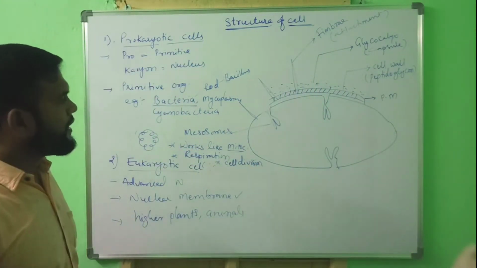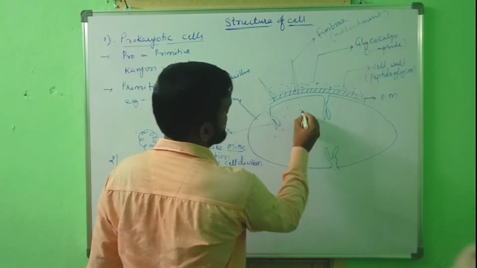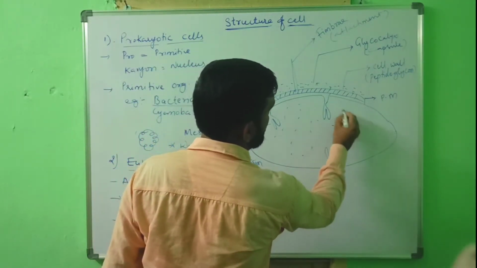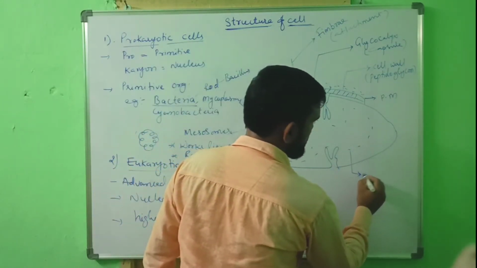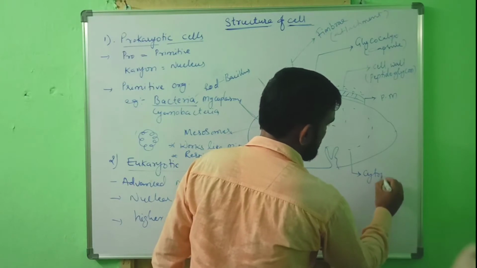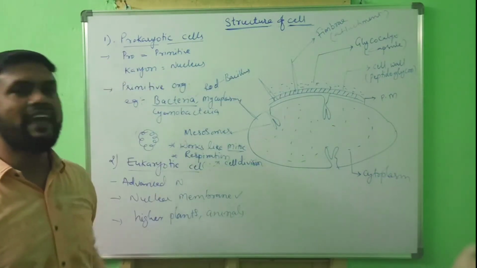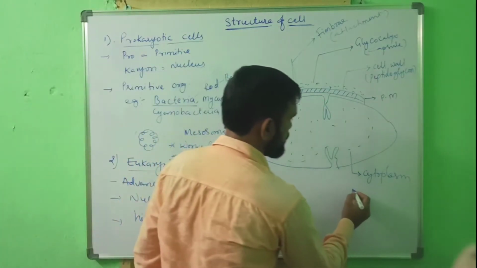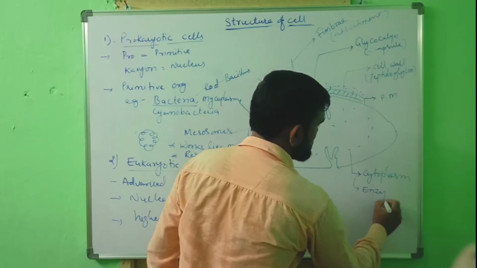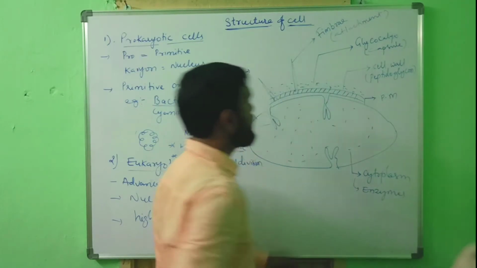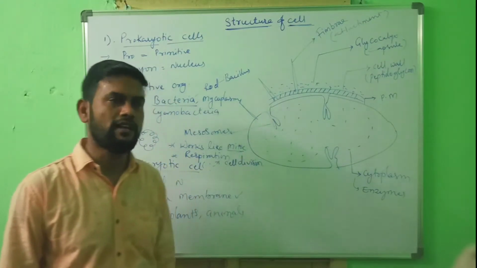Okay. Next, inner to the plasma membrane there is cytoplasm. In the cytoplasm, all enzymes are present. Cytoplasm contains enzymes. These enzymes are useful for all metabolic activities of bacterial cell.